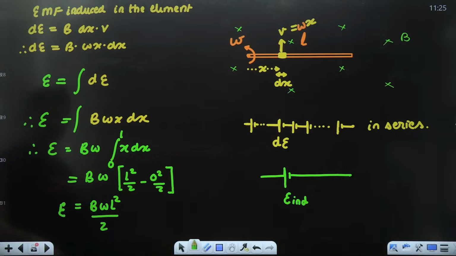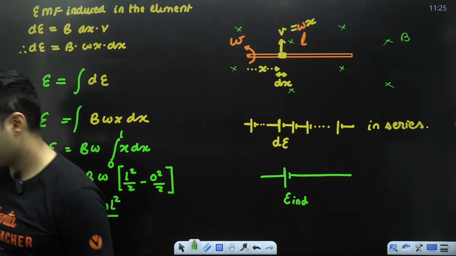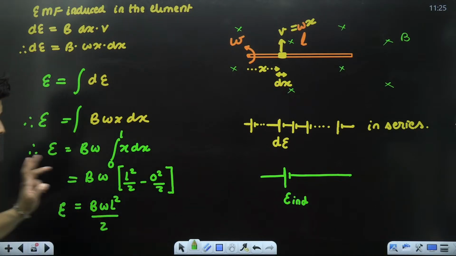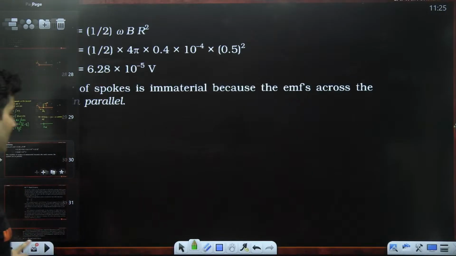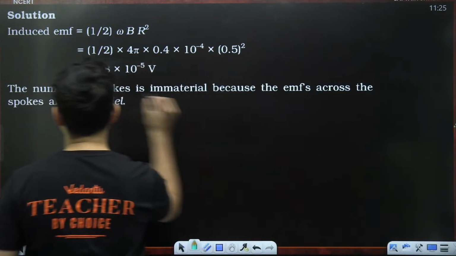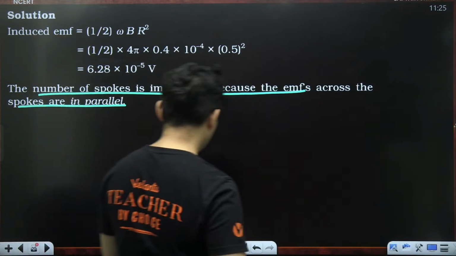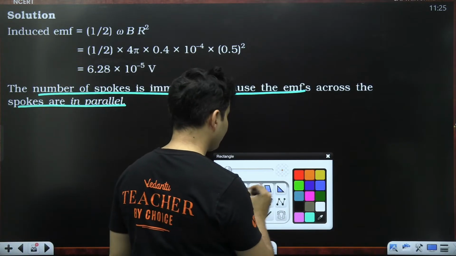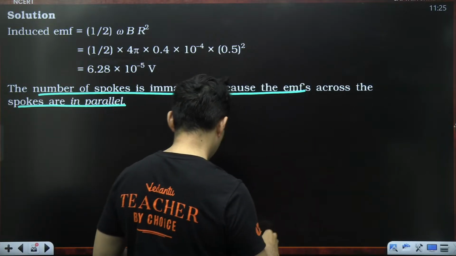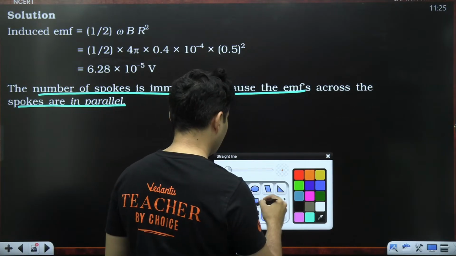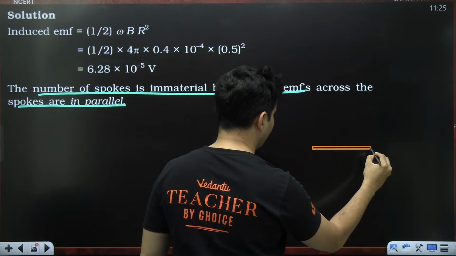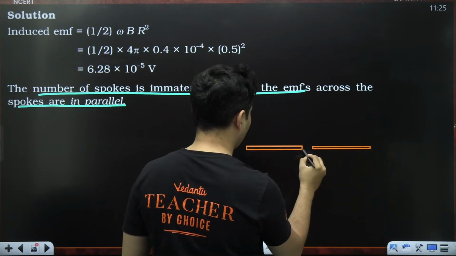Absolutely clear. Everybody with me? Okay? Perfect. Now there is one important point which is mentioned over here. Let me stress on it a little bit. If there are more spokes, then what will happen? So imagine there is one conductor here, another conductor over here,